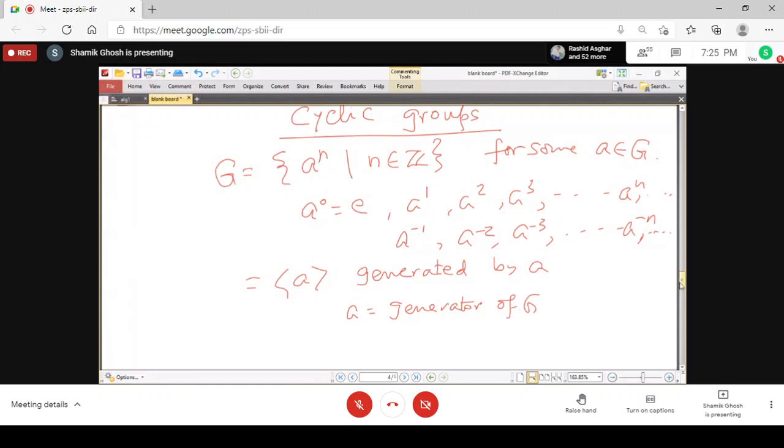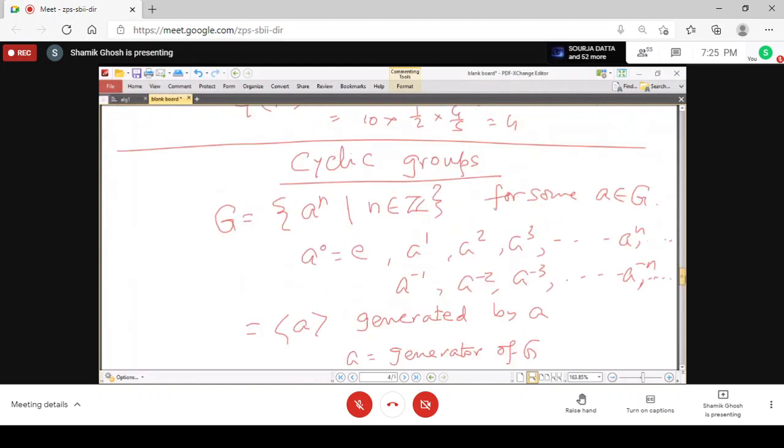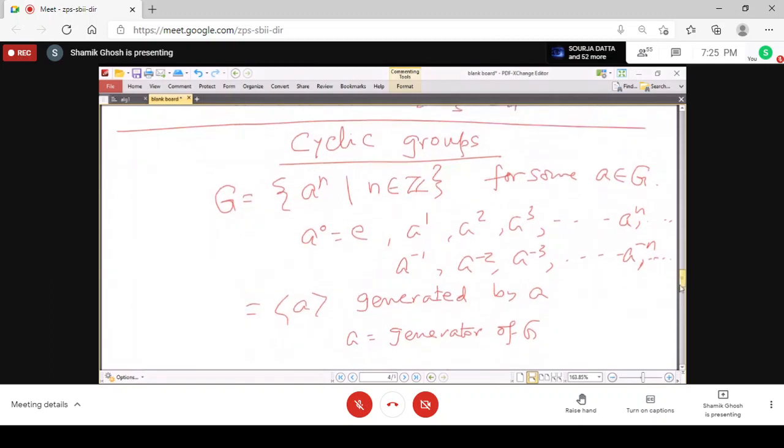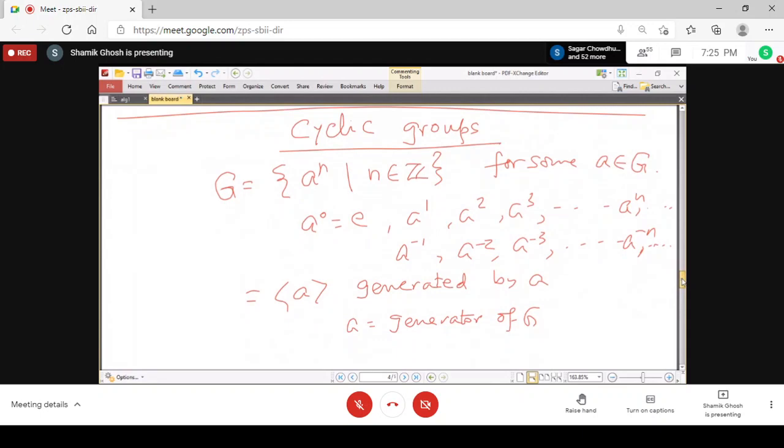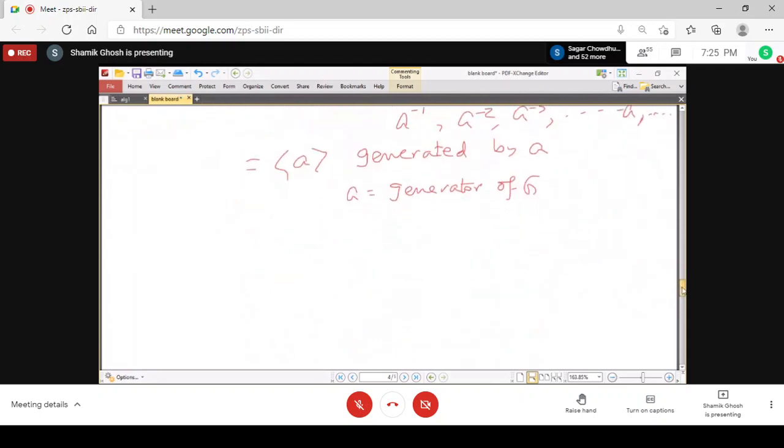Now, for example, you can easily get an example: the nth roots of unity form a cyclic group under multiplication. Yes, that I am now just going to say.